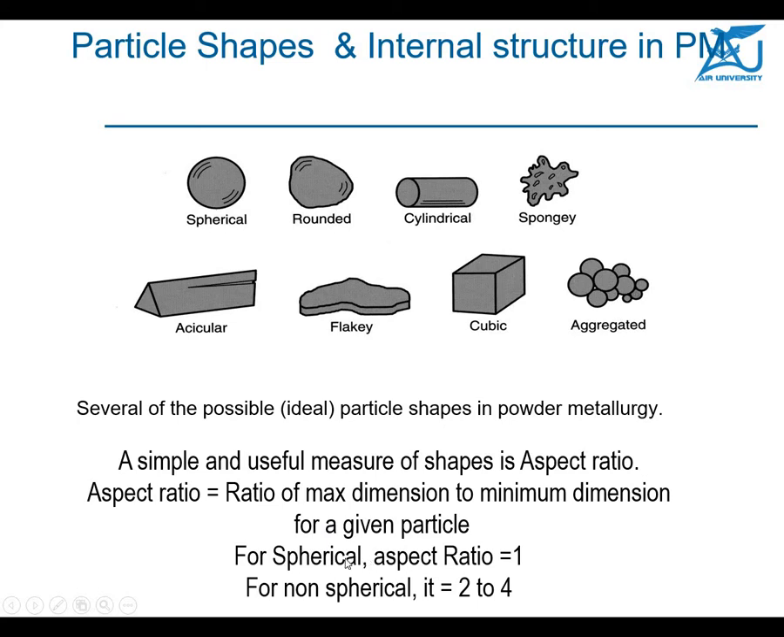For generally spherical powder, the aspect ratio is equal to 1. For non-spherical particles, the aspect ratio can be 2 to 4. But remember, if you are facing a problem where you want to calculate some feature or design characteristics, the spherical one will have an aspect ratio equal to 1.